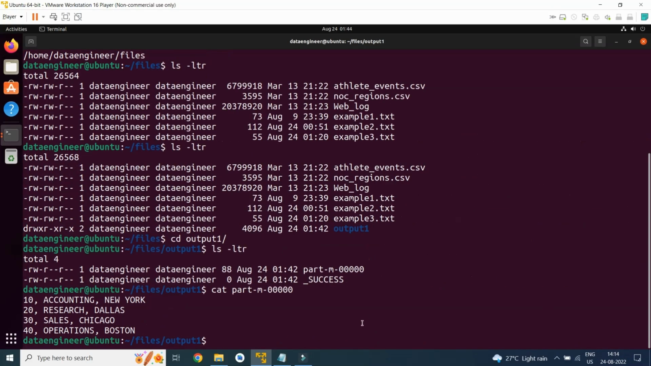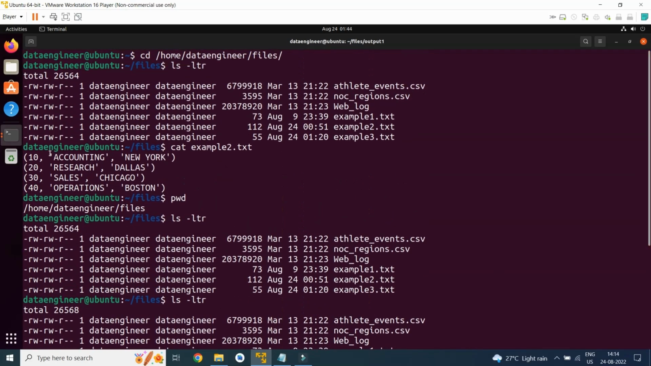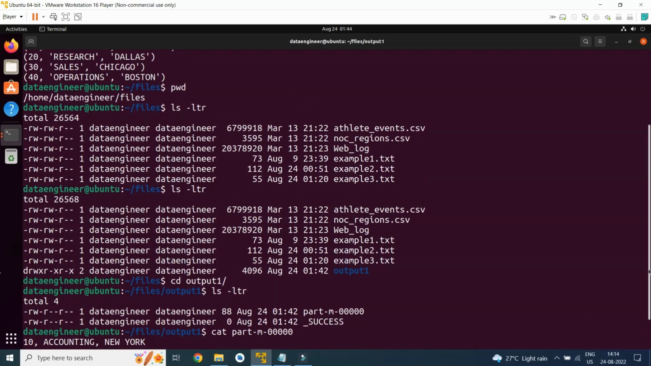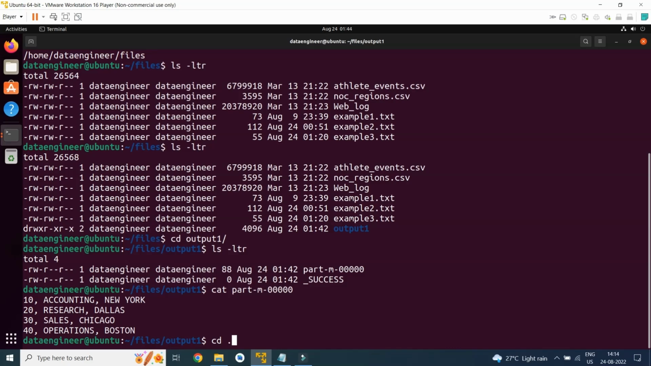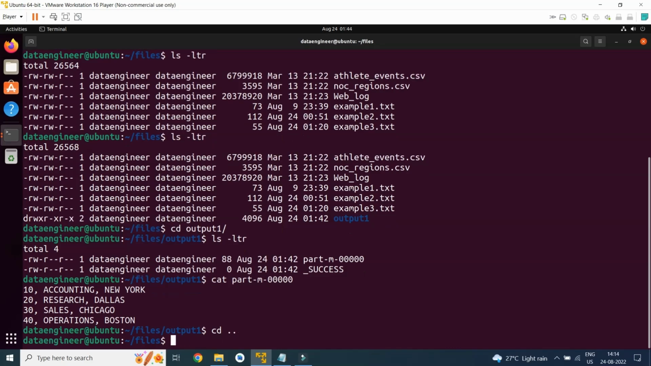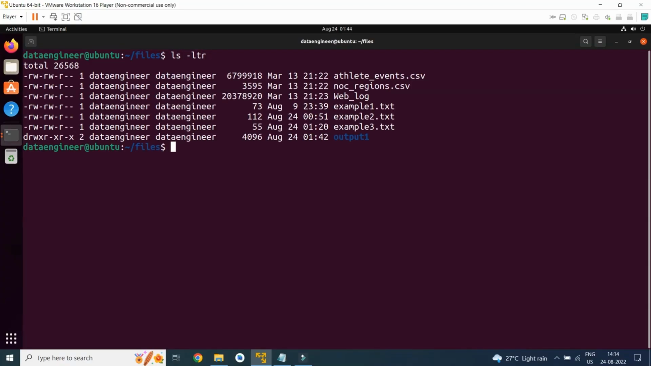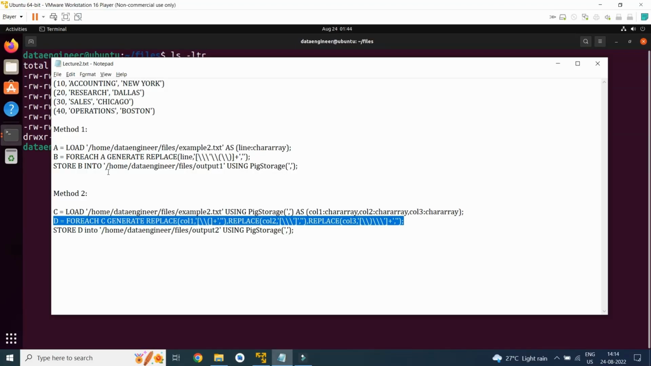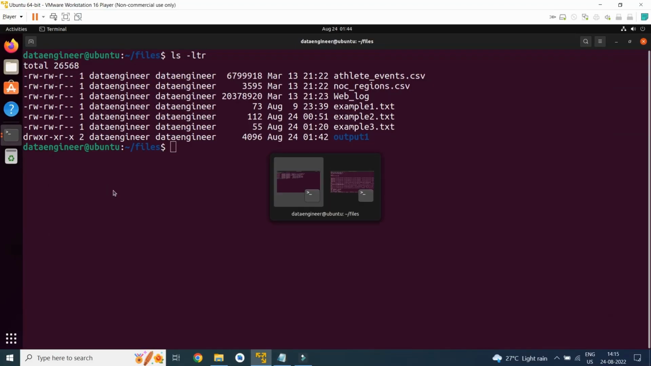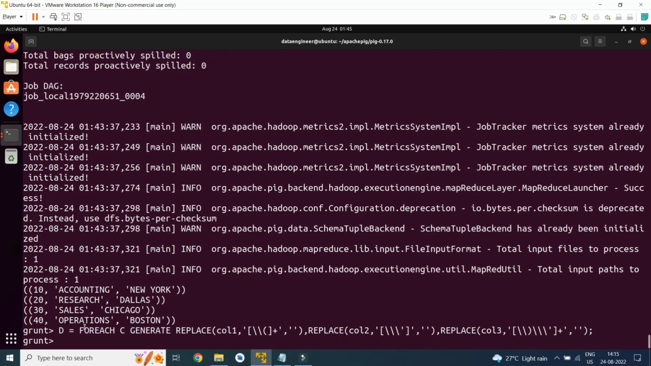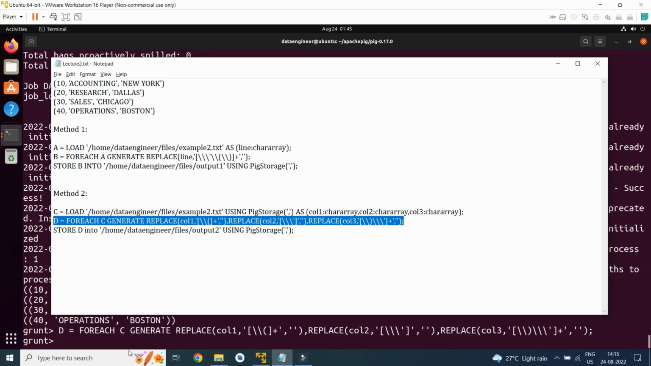Here you can see the input file: single quotes will be removed and curly braces also will be removed. Now I will go one step back and clear the screen. I will perform this D statement. I will type dump D.